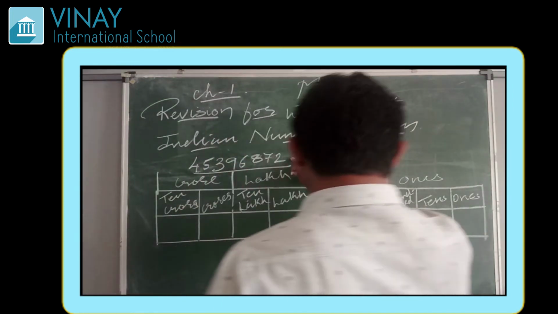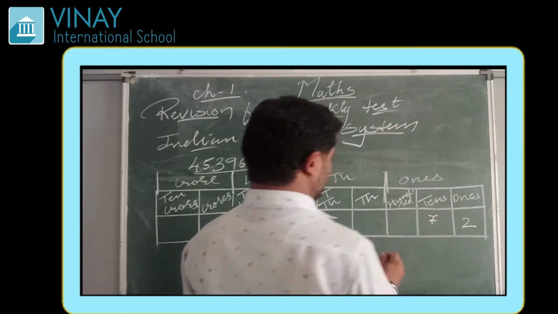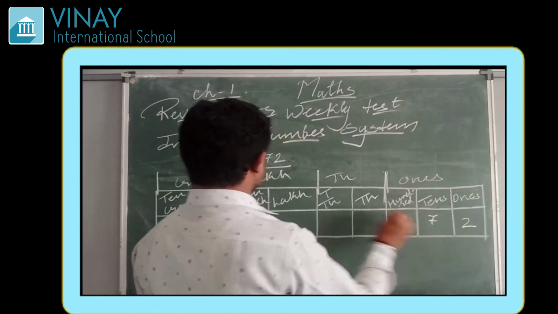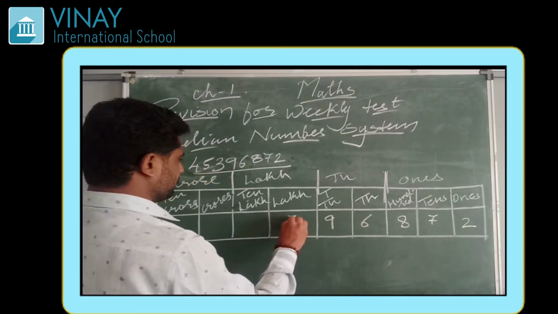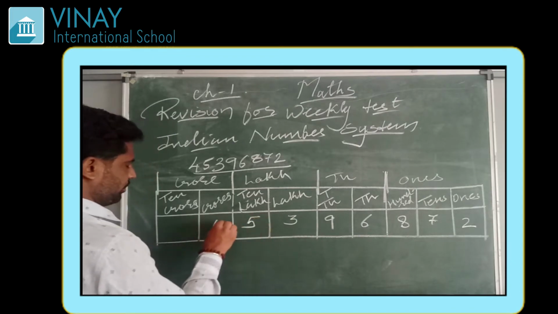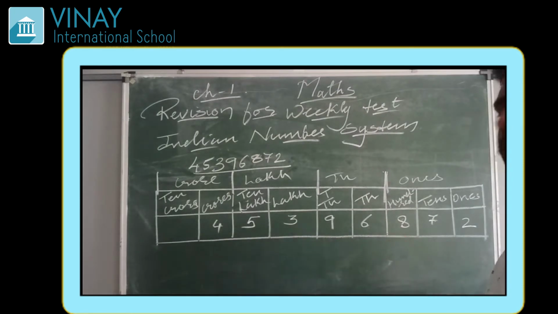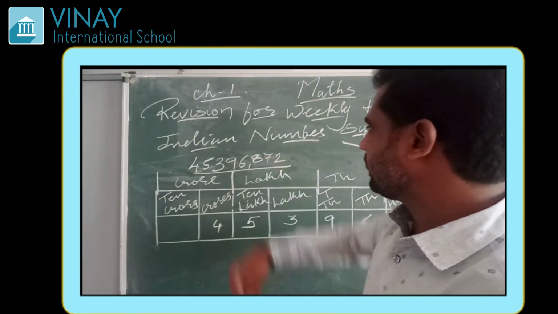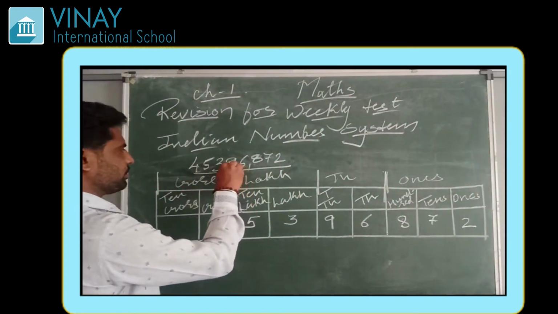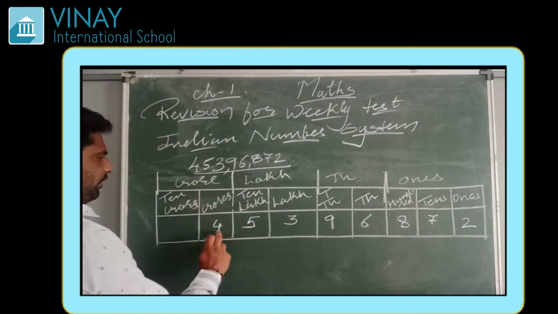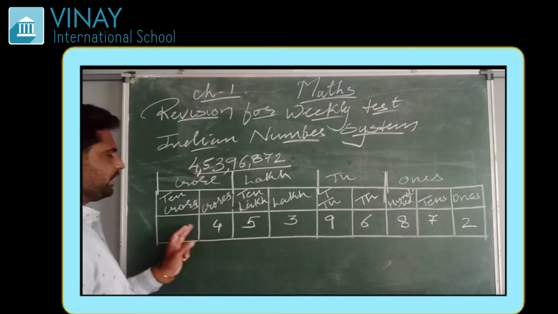So let us begin from 2. So 2 will come here. Then here it will come 7. Then it will come 8. Then 6, 9, 3, 5, 4. Now we can say that 872 is one group, so we can give one comma here. Then 96 is in the 1000 group, so we can give one comma here. 53 is in the lakh group, so we can give one comma here. 4 is in the crore group.